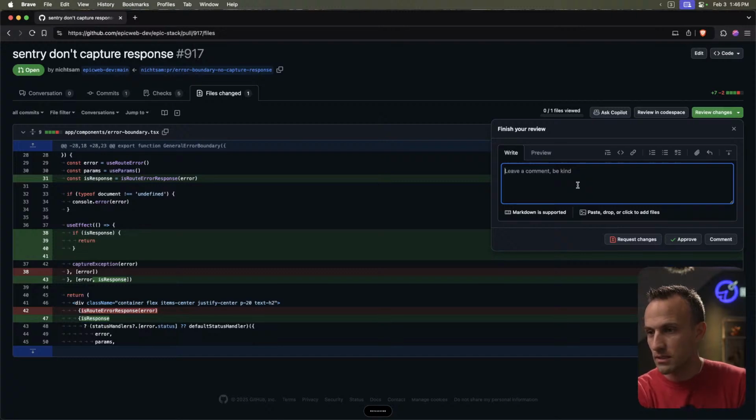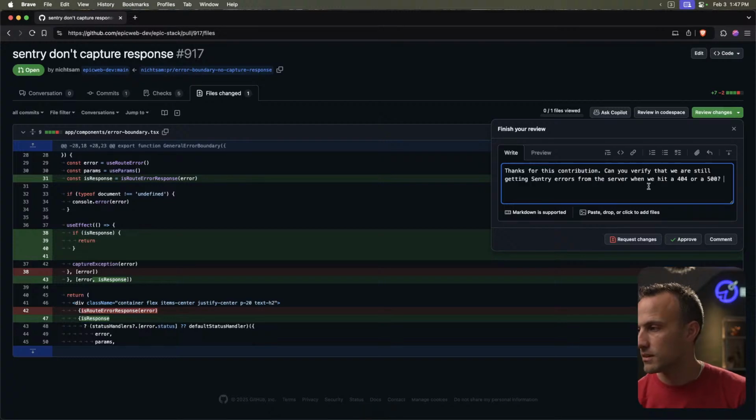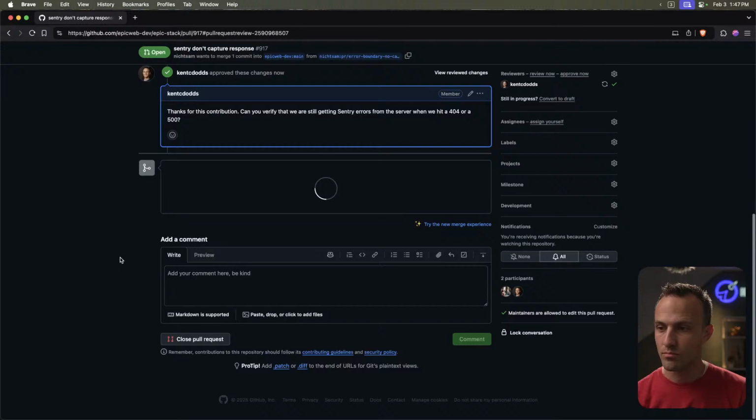But actually, you know what? I think right now it's just giving you an error anyway, so we're not doing any good. Never mind. Thanks for this contribution. Can you verify that we are still getting Sentry errors from the server when we hit a 404 or a 500? Okay. Either way, I'm merging this in.